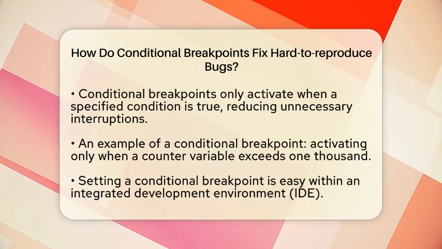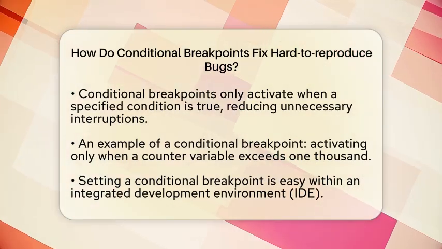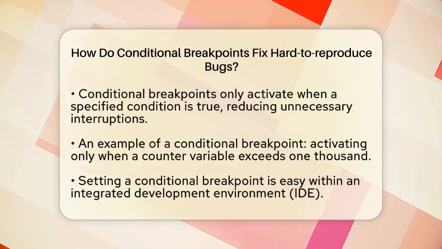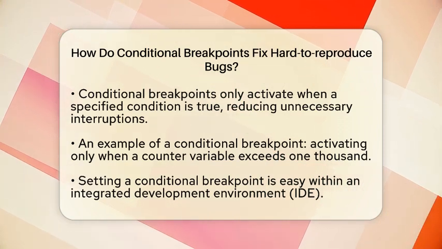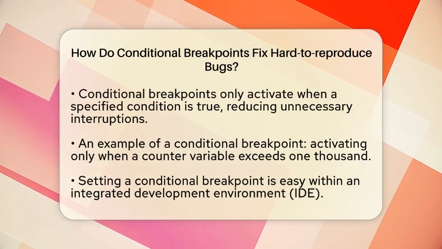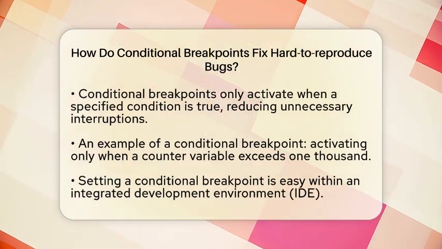Conditional breakpoints are different. They allow you to set a condition that must be true for the debugger to pause. This means you can focus on the rare scenarios that trigger the bug. For instance, you might set a breakpoint that only activates when a counter variable exceeds 1000. This way, you avoid unnecessary interruptions and can zero in on the exact moment the issue arises.